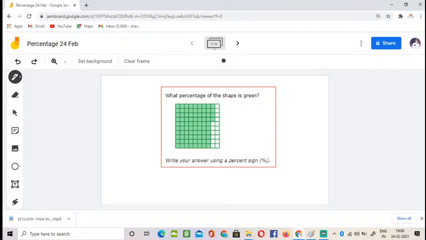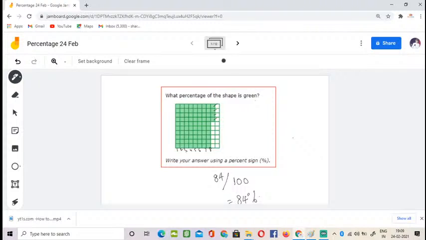See here, what percentage of this is green? Out of 100 blocks, as we can see here, 10, 20, 30, 40, 50, 60, 70, 80, 81, 82, 83, 84. So 84 blocks are filled with green. So it is 84 percent.